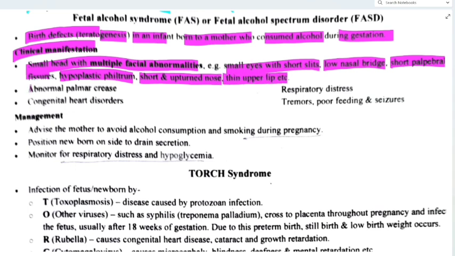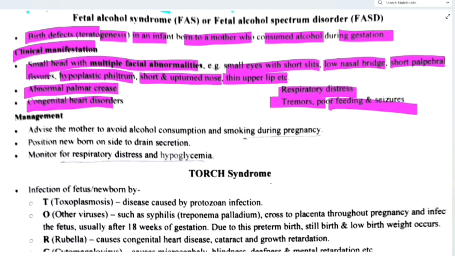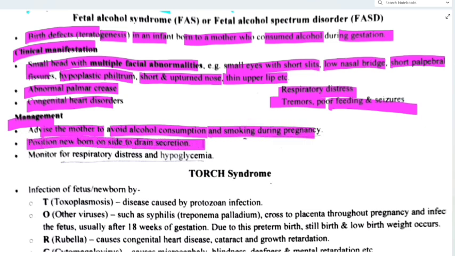Then abnormal palmar crease is present in that baby. Then congenital heart disorder, respiratory distress, tremors, poor feeding and seizures. Then the management part: advise the mother to avoid alcohol consumption and smoking during pregnancy. Then position the newborn on the side to drain secretions. Monitor for respiratory distress and hypoglycemia.